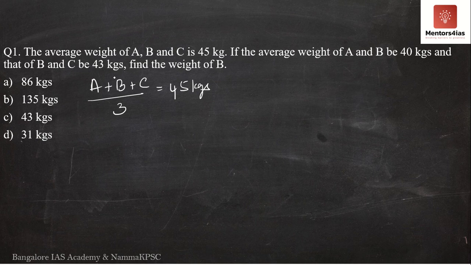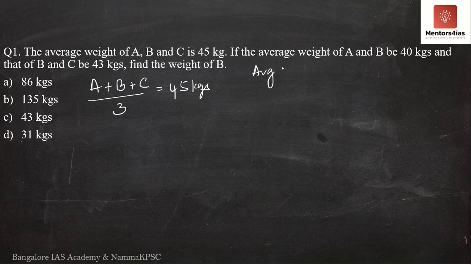So what is average? Nothing but the sum of the observations divided by the total number of observations. This is the total sum, which is nothing but the sum of the weights A plus B plus C, divided by the total number of observations, which is 3. So when you divide their entire weight by the number of persons, that is 3, you get 45 kgs. Now the question further says, if the average weight of A and B is 40 kgs.